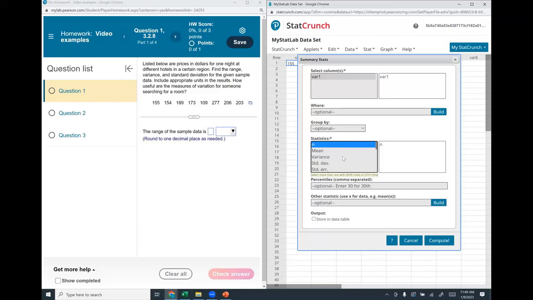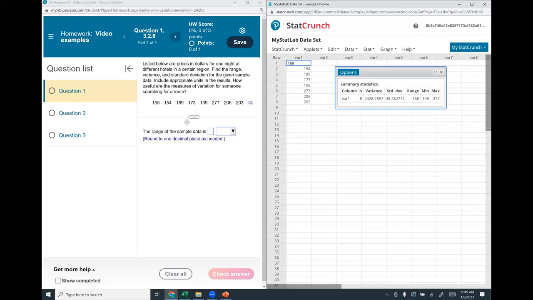Then as I want to add more and more variables, I hold the control key down, and then more than one will go in. Standard deviation. And we want the range. And let's do min and max so we can see how the range is being calculated. And I think that will do it. So let's compute.